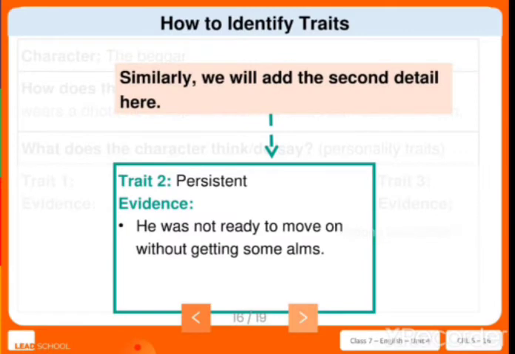Then triad 2 is persistence. That is his continuing there. So he was not moving from the particular place. He was not ready to move on without getting some alms. What do you mean by alms? Alms means what one who needs money or food asks for. Without that, they won't move out from the place. So this is the persistence which we found from the story as evidence.